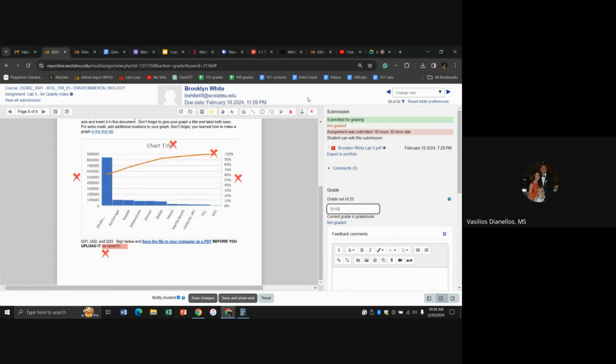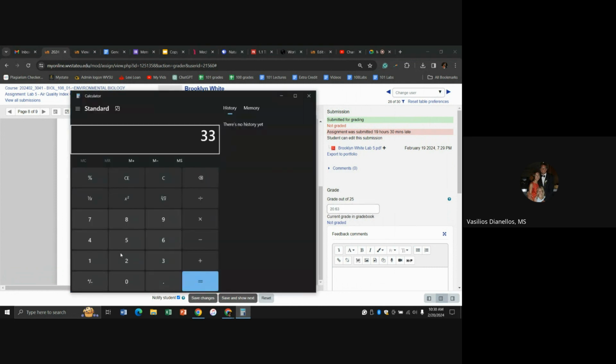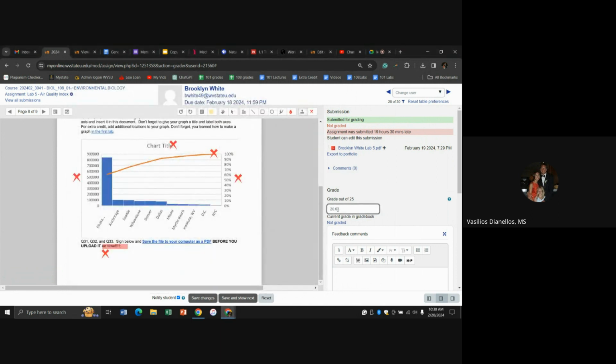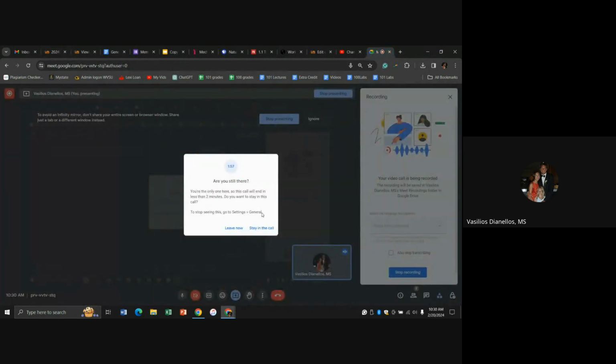Now, just as a quick demonstration, so you understand a little more how extra credit works. Had I not given you those plus 7 points, then we would have had this. Calculate 33 is how many it's worth. You missed 7, so 26. Divide that by 33. Your percentage would have been about 78, 79%. So multiply that by 25, and your grade would have been 19.69. So you can see it wasn't a big game changer, but every little bit helps. So that's it. That's your feedback.